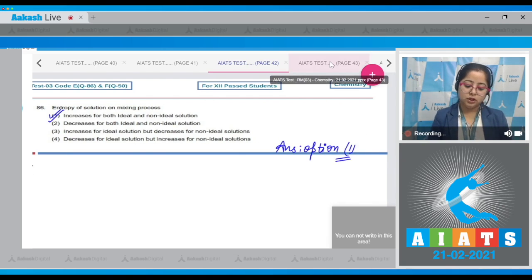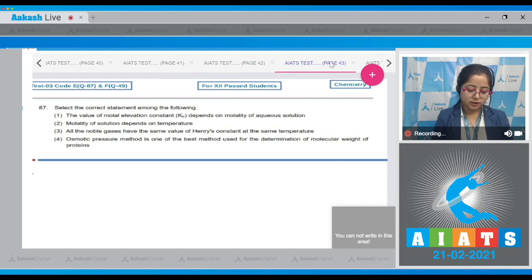Moving to the next question, which is question number 87. Let's read it. Select the correct statement among the following. The value of molar elevation constant Kb depends on molality of aqueous solution. Student, this is an incorrect statement, as the value of molar elevation constant Kb depends only on the nature of solvent and temperature.